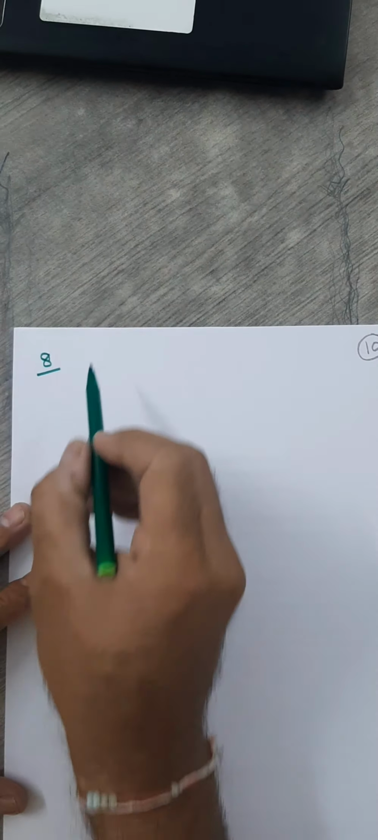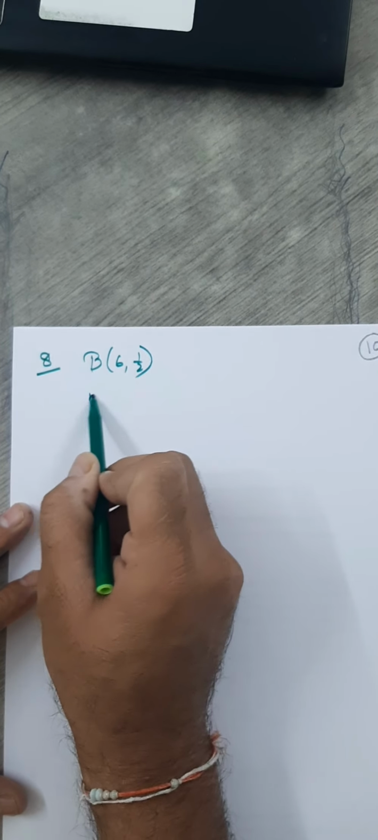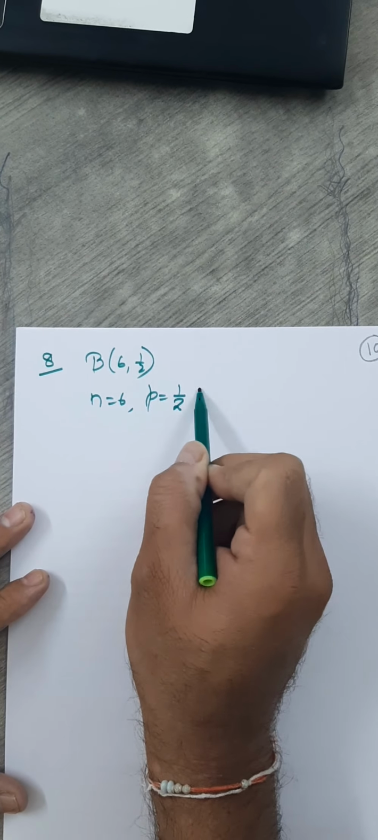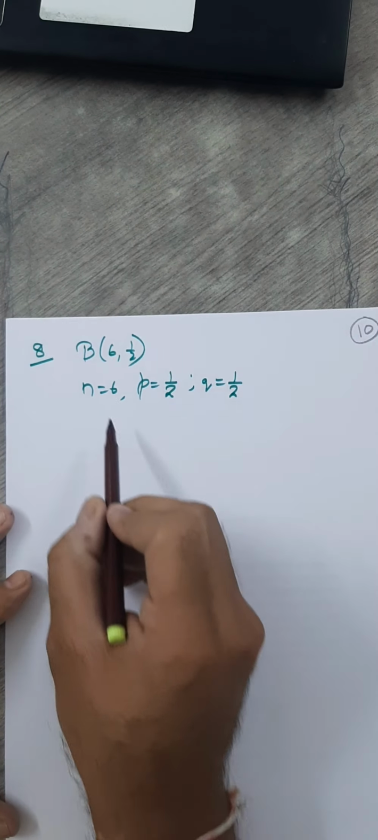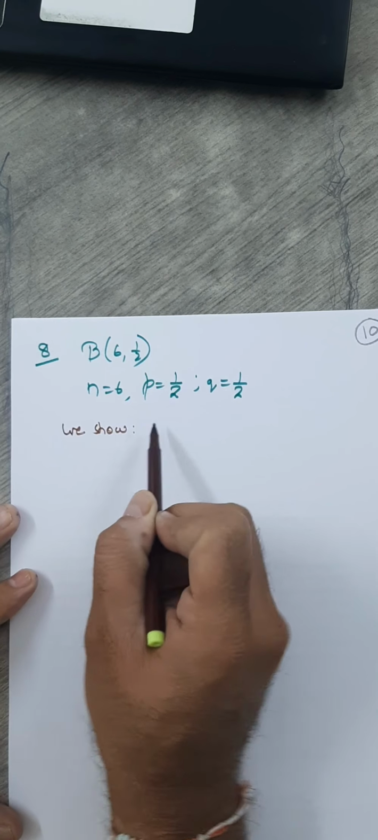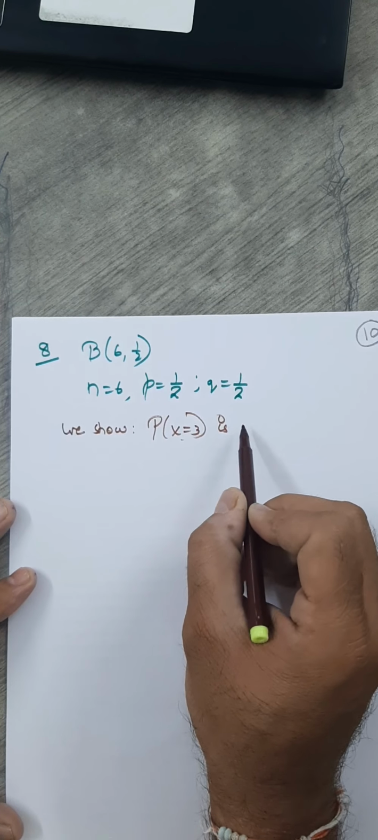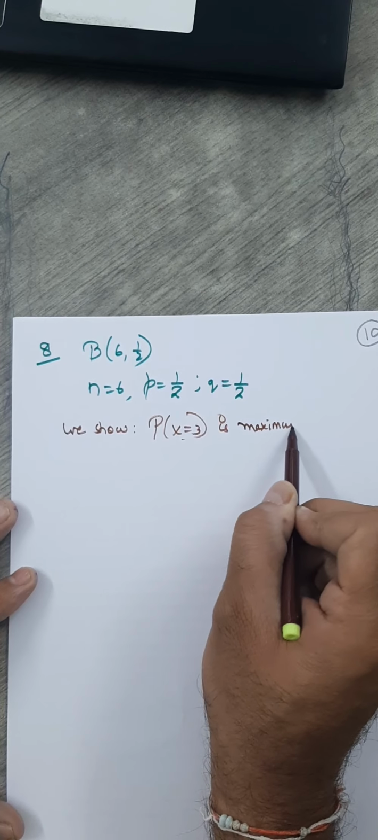The eighth question, for a binomial distribution (6, half), that means you have number of trials 6. Probability of success is half, and therefore probability of Q is also half. Show that when X is 3, it is the most likely outcome. That means the probability when X is 3 is the maximum.